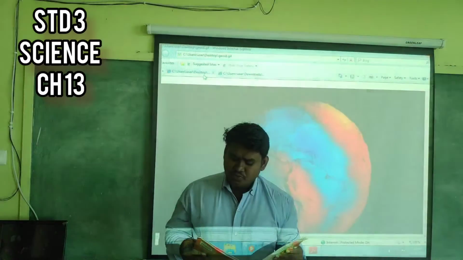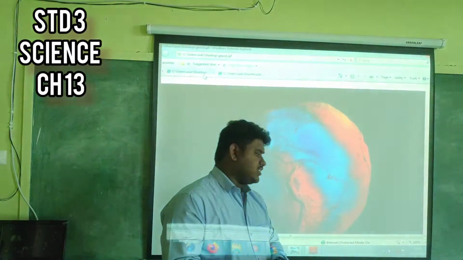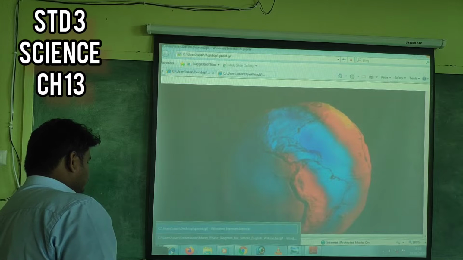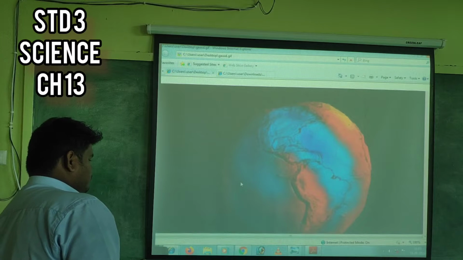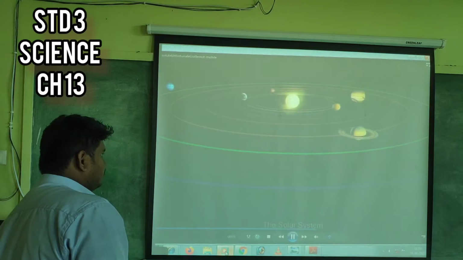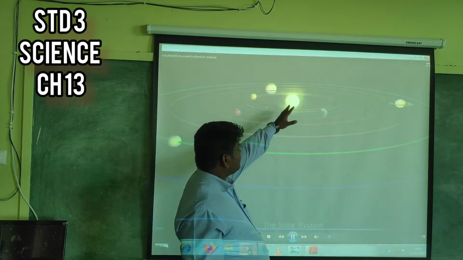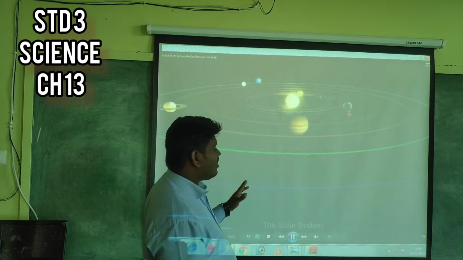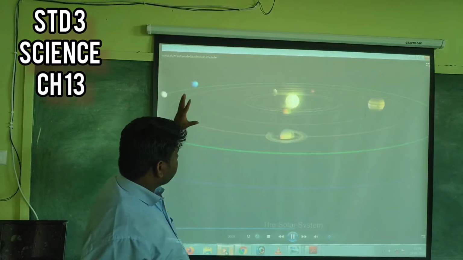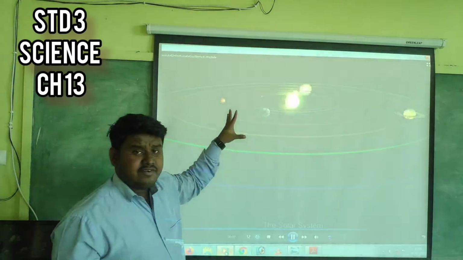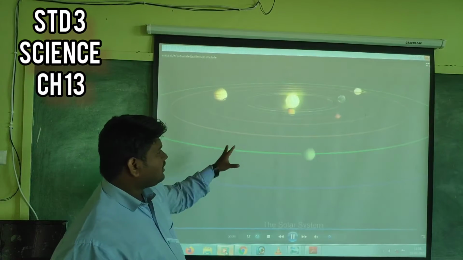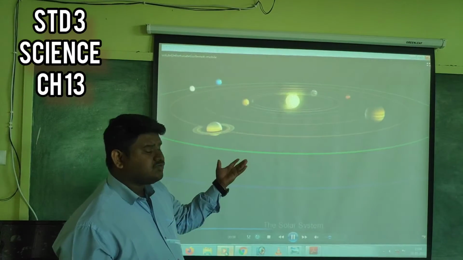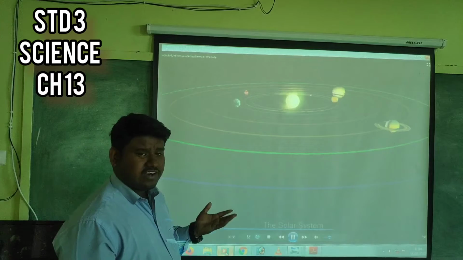The earth moves around the sun just as other planets do. I will show you now. You can see here, there is the sun in the middle and the other planets are revolving around the sun in their own path. There is a definite, particular path for every planet, and on that path they revolve around the sun. So Earth is moving around the sun like other planets do.